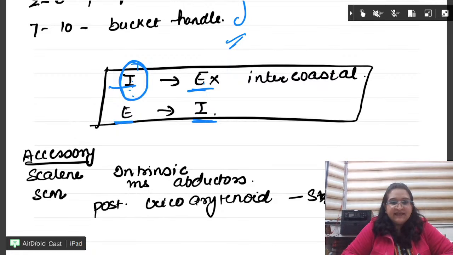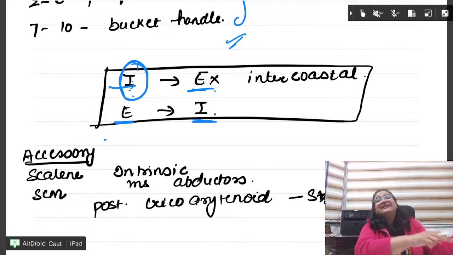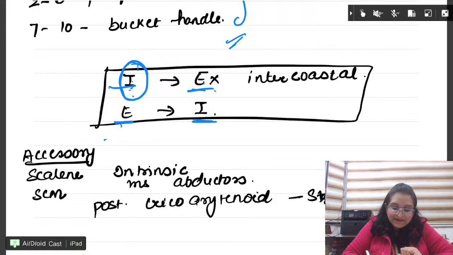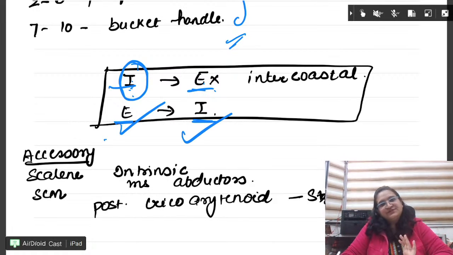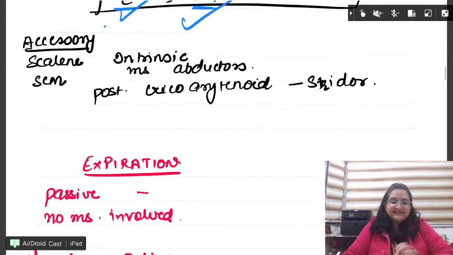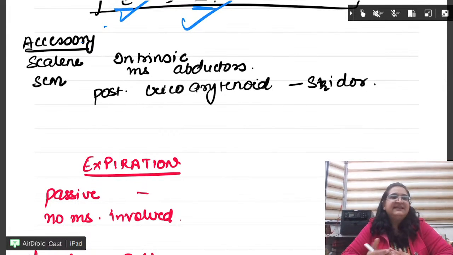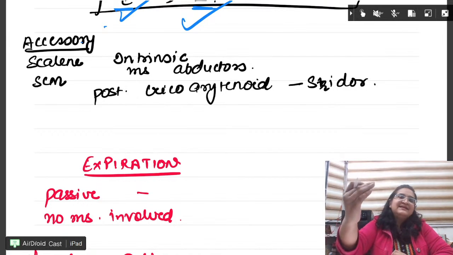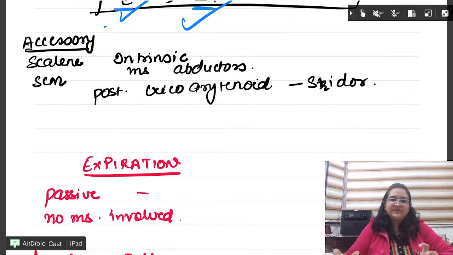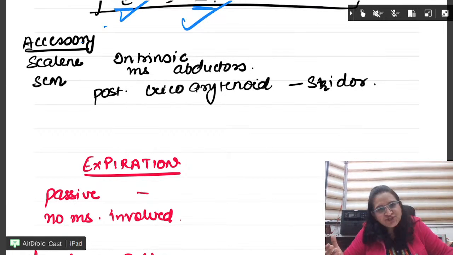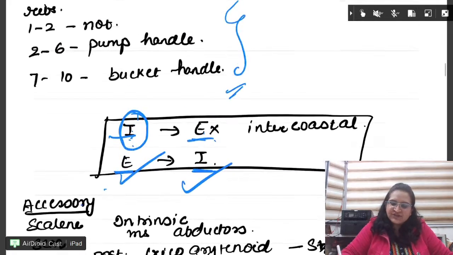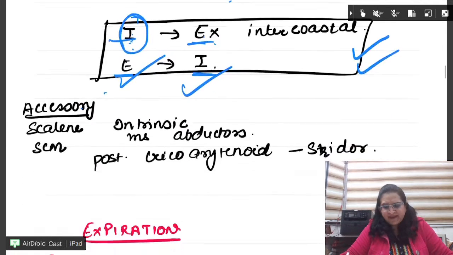I is for E and E is for I. Inspiration is because of external intercostal. Expiration is because of internal intercostal. Next, accessory muscles like scalene, sternocleidomastoid, abductors, like posterior cricoarytenoid, all of them help in inspiration, but they are accessory. So who is the main one? Diaphragm. That question will come.